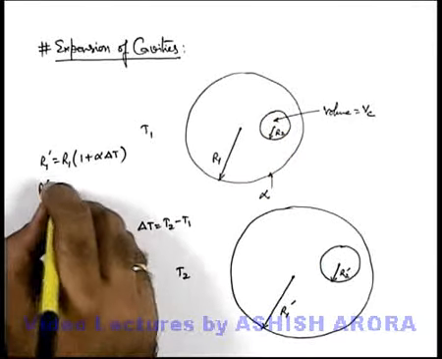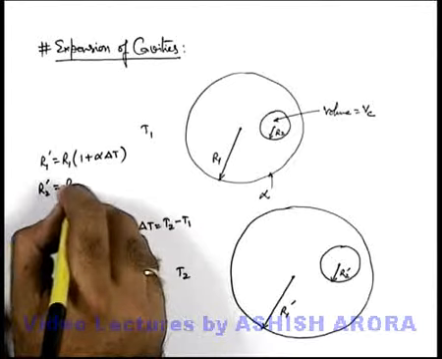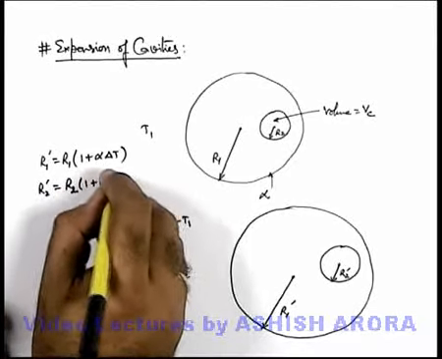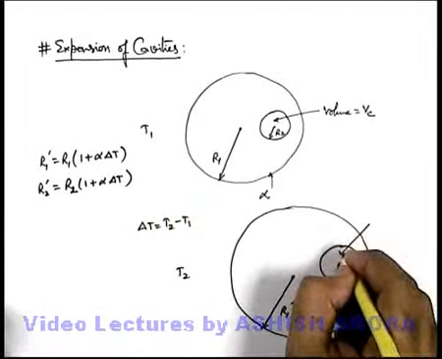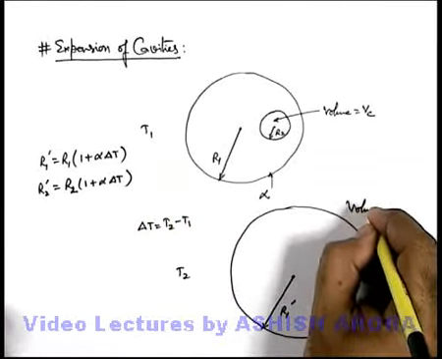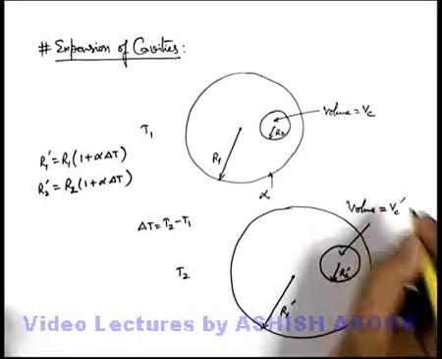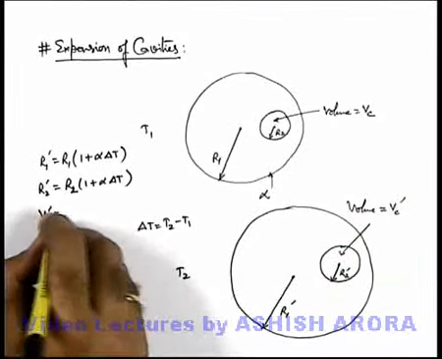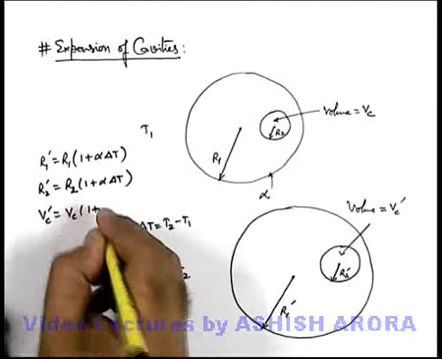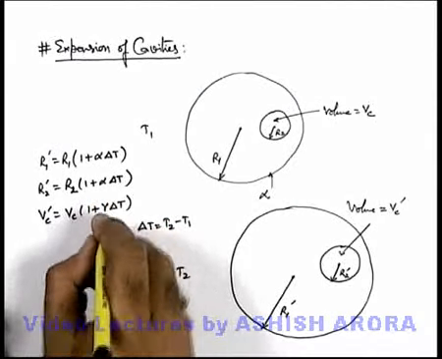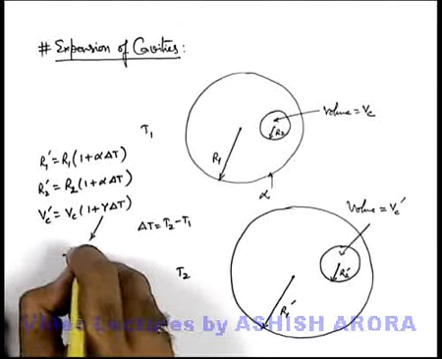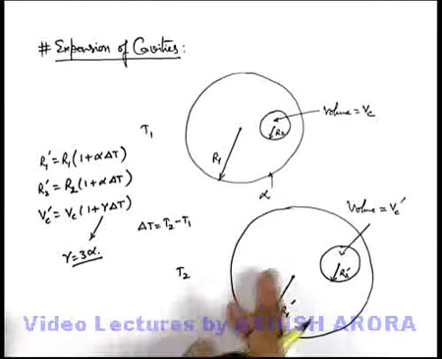So we can write R2 dash is equal to R2 into 1 plus alpha delta T, and we can also use the relation for its volume. Its volume finally changes to Vc dash, so Vc dash is equal to Vc into 1 plus gamma delta T, where gamma is the coefficient of cubical expansion, which can be written as 3 alpha for solids.